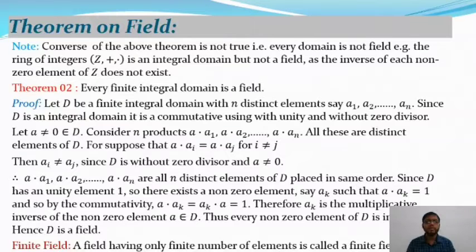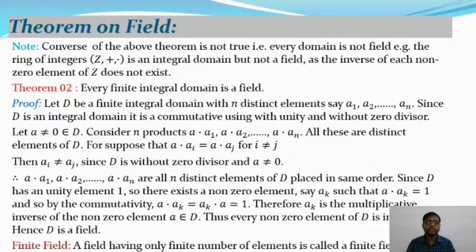Thus every non-zero element of D is invertible, that means has an inverse. Hence capital D is a field. Hence the proof of the second theorem of integral domain and field.